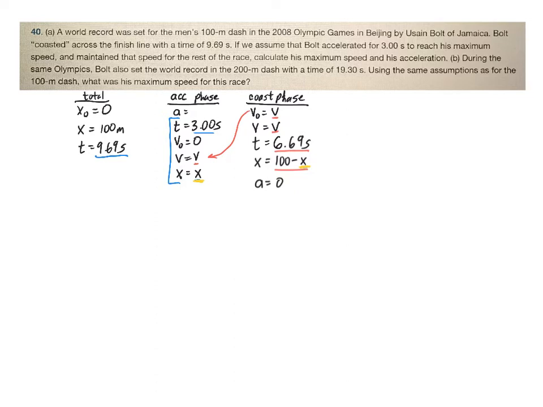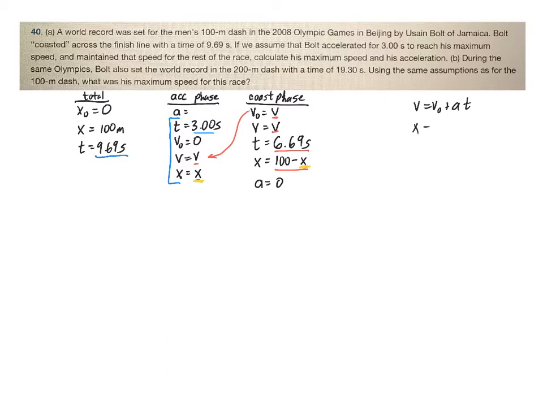So I just need a couple of equations that are going to relate those 2 things. I don't want any other variables other than these, because I've got x and v. Those are my 2 variables, so I don't really want to include anything else. So I'm looking at my equations. I've got the 3. I've got v equals v naught plus at.